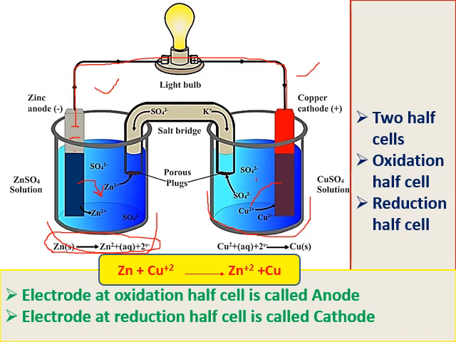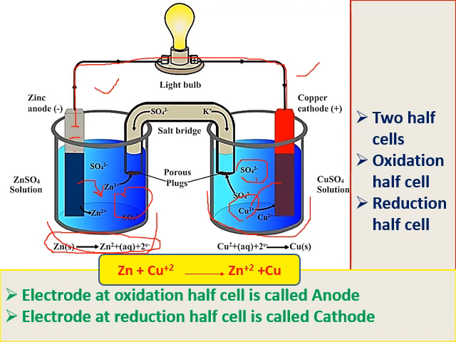So what is the importance of the salt bridge here? What are its specifications? Why do we need to keep a salt bridge here? See here, zinc is losing electrons. Those electrons are consumed by the copper, no problem. But here, zinc ions are released into the electrolyte. So more positive charge is developed in the solution here. In the same way, here Cu2+ ions are consumed. That's why more sulfate ions are left in the solution.